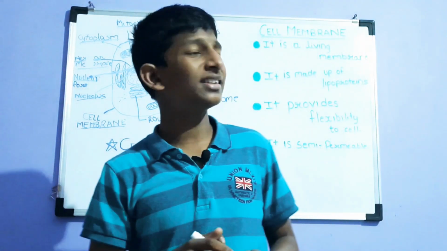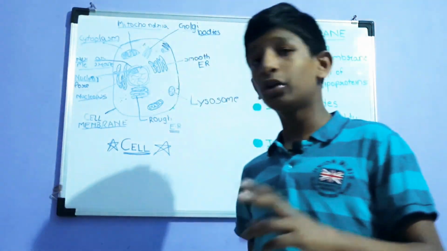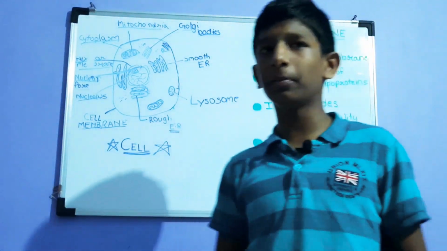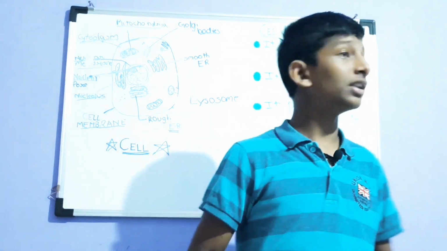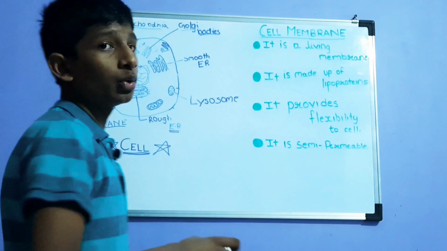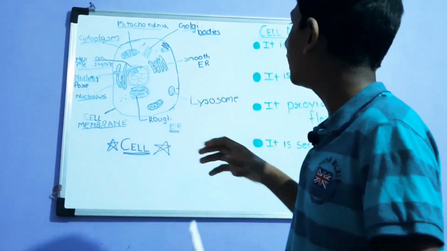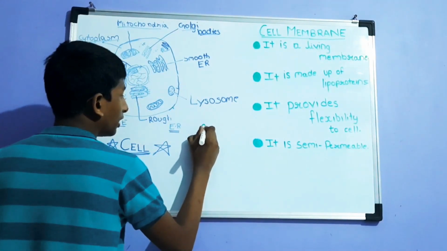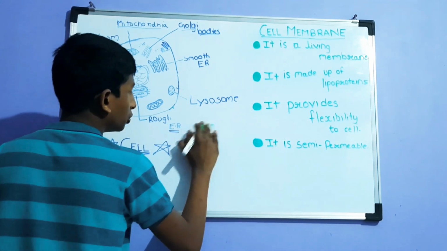The third point is, what does it do? Meaning what is its function? So there are two functions of it. Both of them are important, but we are going to learn the first one now, which is it provides flexibility to the cell, meaning it allows the cell to contract and expand, you can say a bit, not much, but the cell can contract and expand.